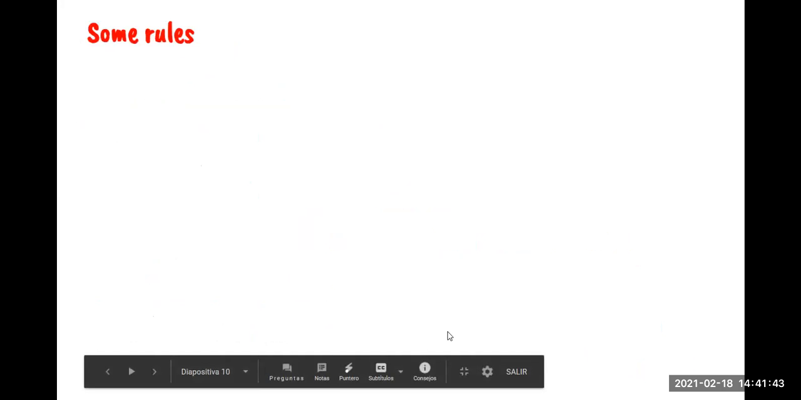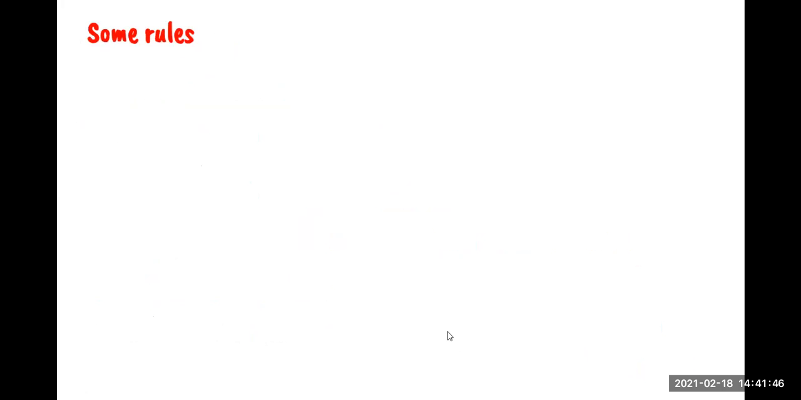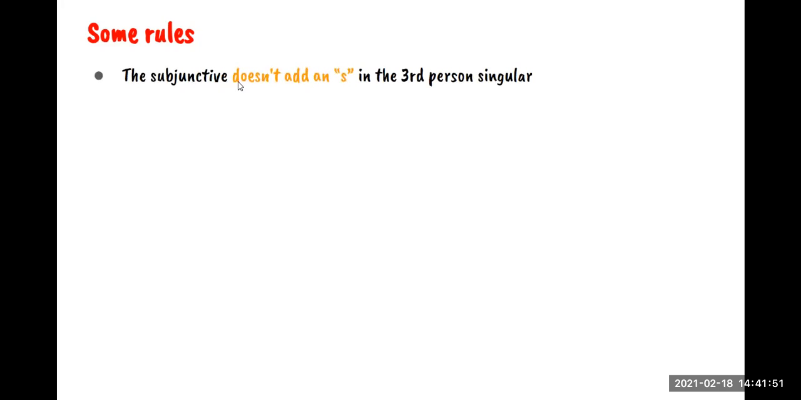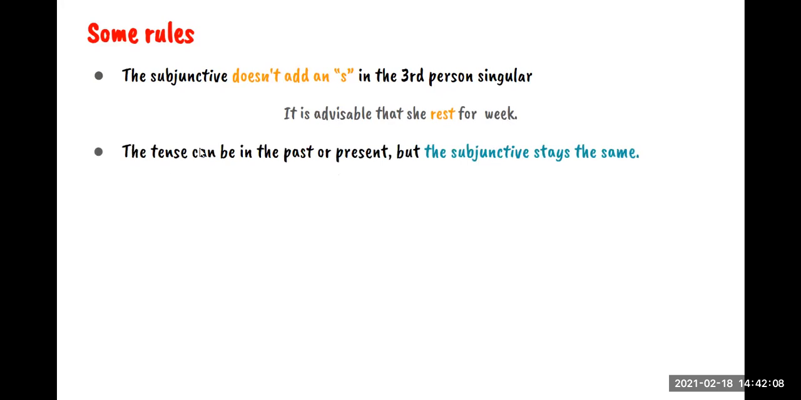What about the rules? We have some rules that we need to follow when we use this subjunctive verb. For example, the subjunctive verb doesn't add an S in the third person singular. For example, it is advisable that she rest for a week, okay? So here I have a missing for a week. Then we have the tense can be in the past or in the present. So your sentence can be in the past or in the present, but the subjunctive verb stays the same, okay?